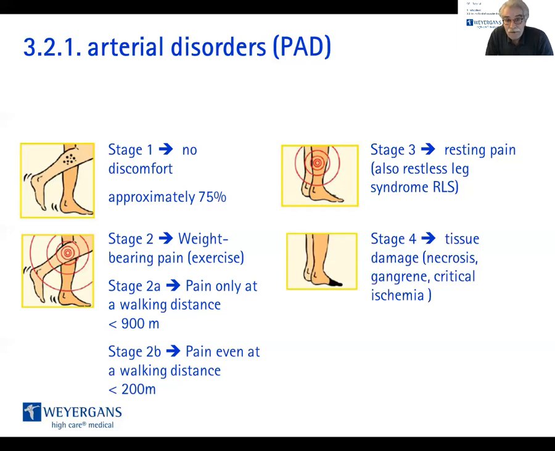Stage 4 is the blockage. The tissue is damaged. It's called necrosis, gangrene, or it's also called a critical ischemia. Ischemia, there's no blood, critical, because it leads to amputation.